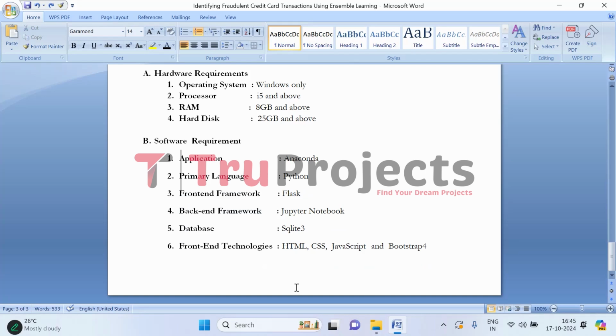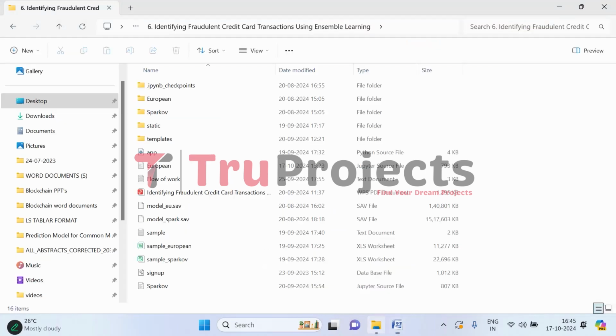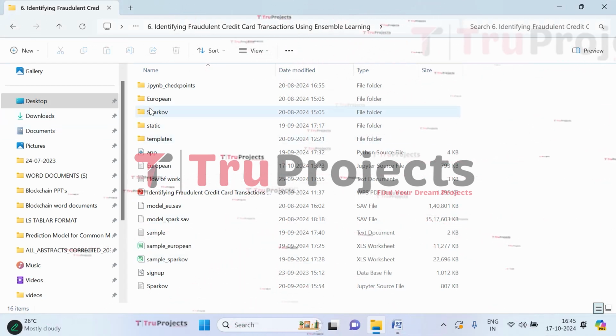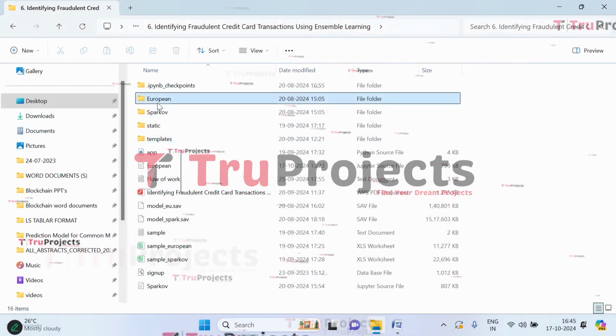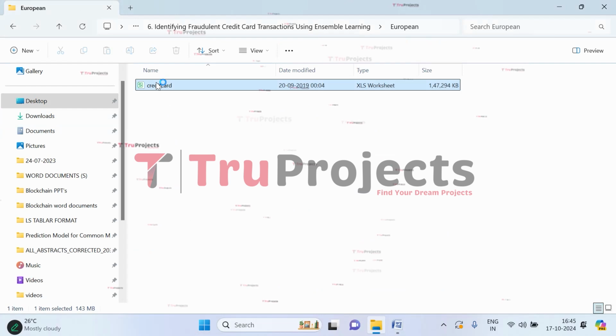So now let's execute the project. To execute, we need to open the code folder which contains source code files. Let's open the code folder. So these are the source code files in the code folder of the project. Let's understand each of them, how they will be used in the project. So let's open the first folder, which is European, in that we have the dataset.